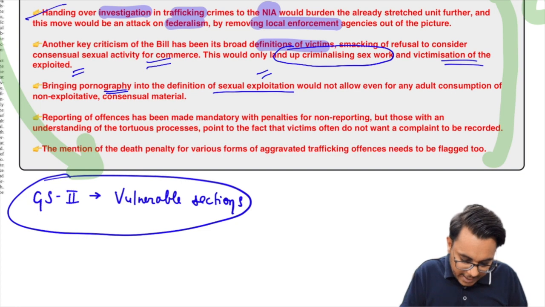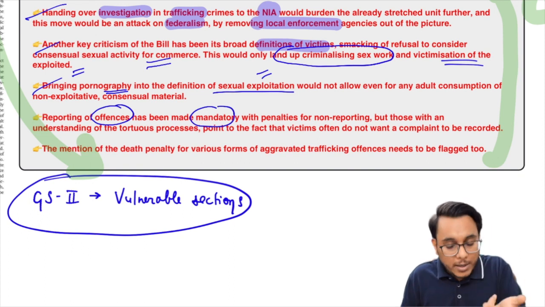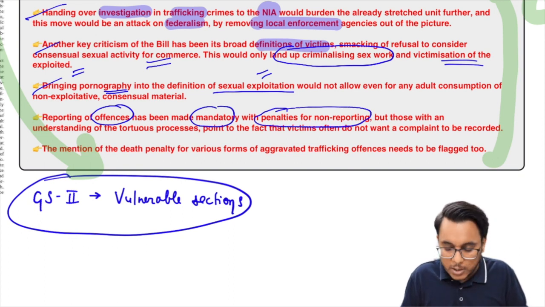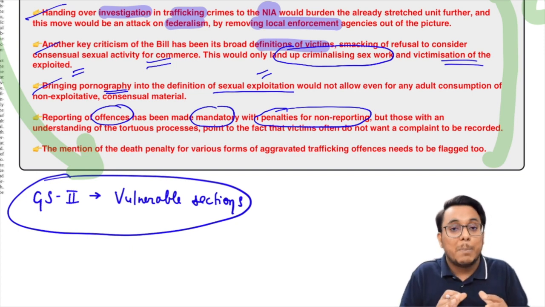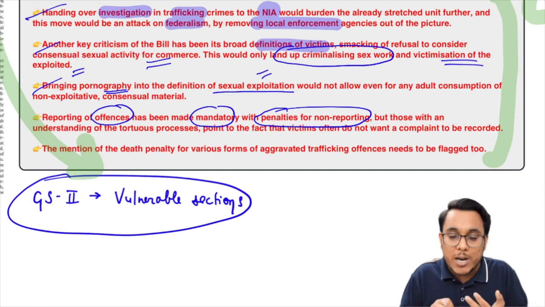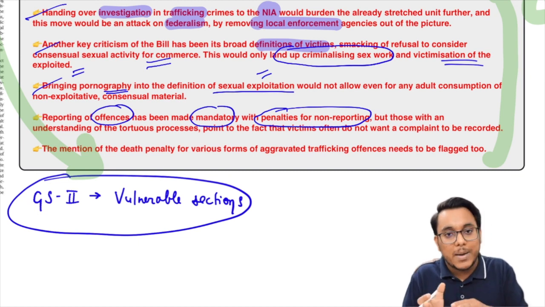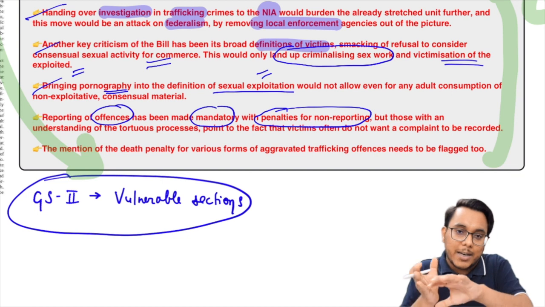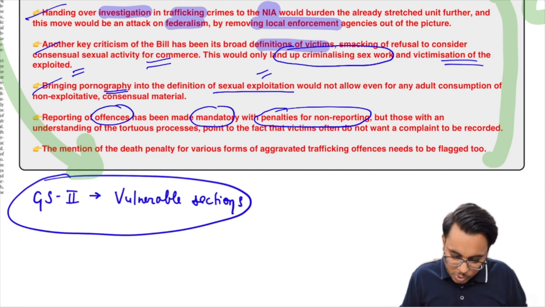Then guys, next, it has been provided that the reporting of offences is mandatory, and whoever does not report will face penalties for non-reporting. Now guys, there are many women who are being trafficked, but they are not able to report. Why? Because first of all, awareness is not there, education is not there, they have a fear, and many times they don't want to report. So now what will happen is that the women are first trafficked, and now they will be punished because they did not report it. So this particular thing might also be a problem.